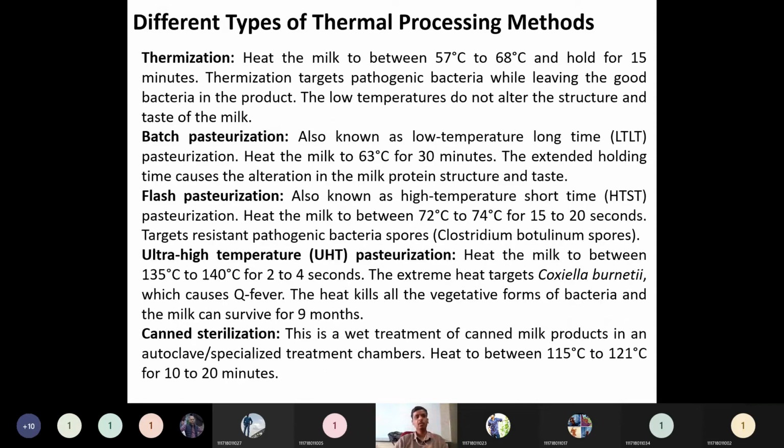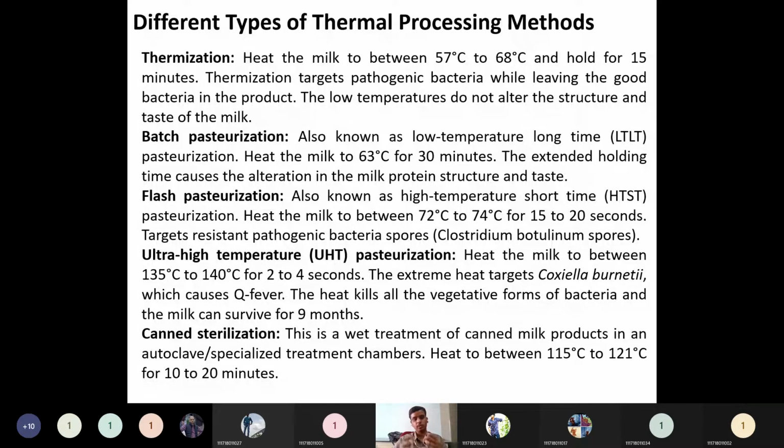So the different types of thermal processing methods are there, and we call them by different names. First, thermization. What does thermization mean? Heat the milk to between 57 and 68 degrees centigrade and hold for 15 minutes. Thermization targets pathogenic bacteria while leaving the good bacteria in the product.